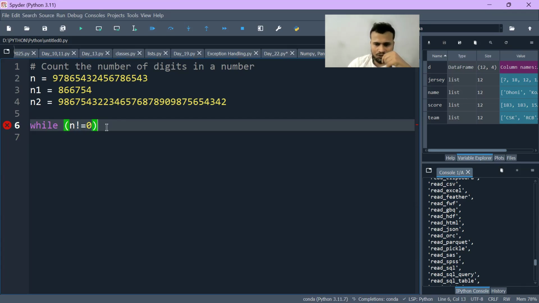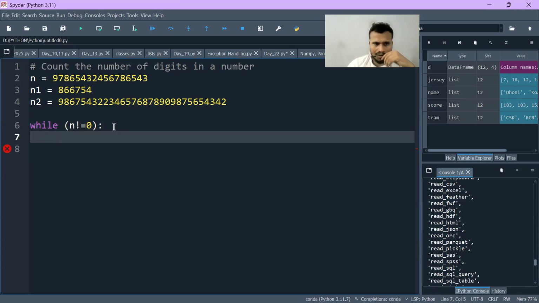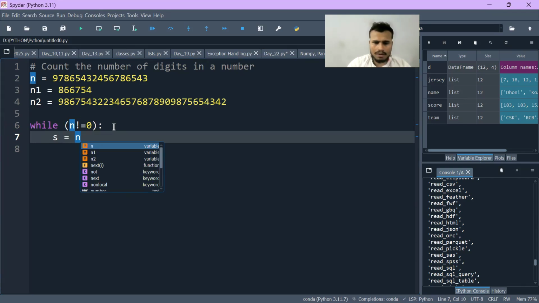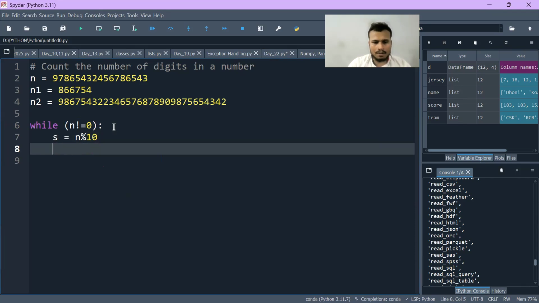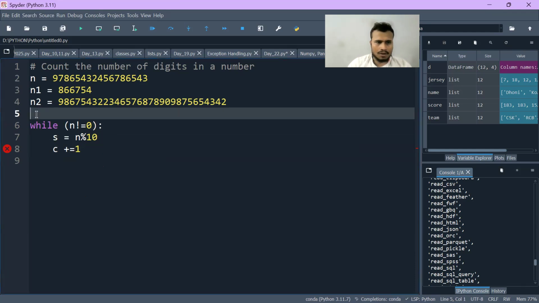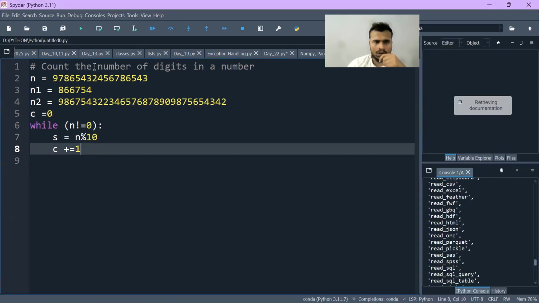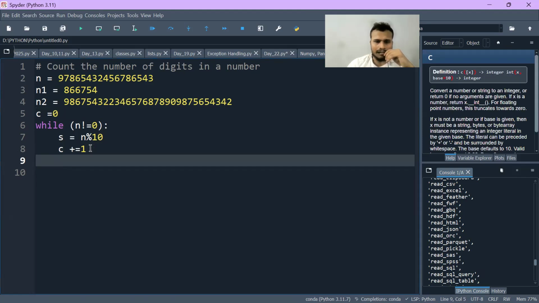Okay, so if I execute while n not equal to 0, here what I will do: s is equal to n mod 10. And here I will use a counter variable, c plus equal to 1. I will assign c is equal to 0 initially. I have assigned c is equal to 0 initially, and here I have used a counter variable to count the number of digits. Now I will do n is equal to n, right, n.